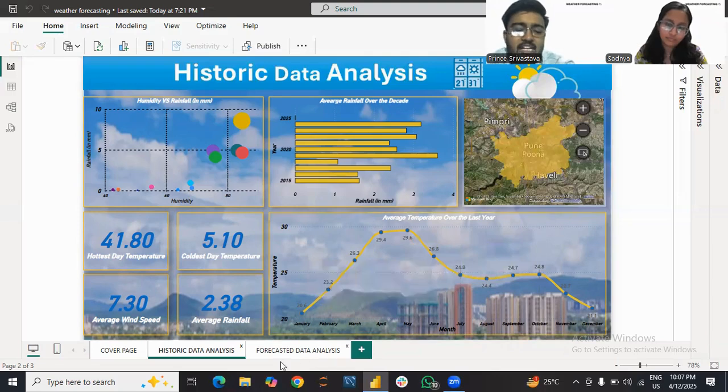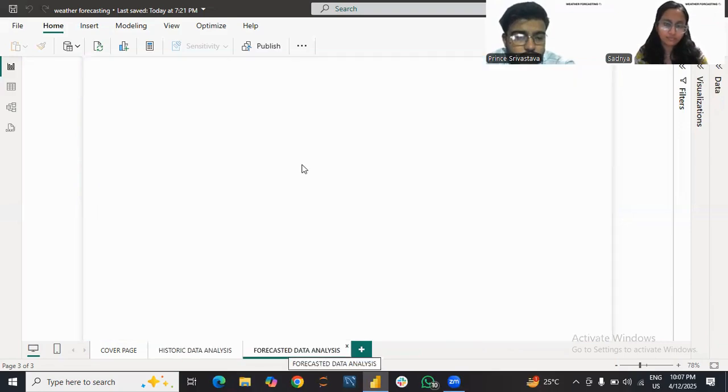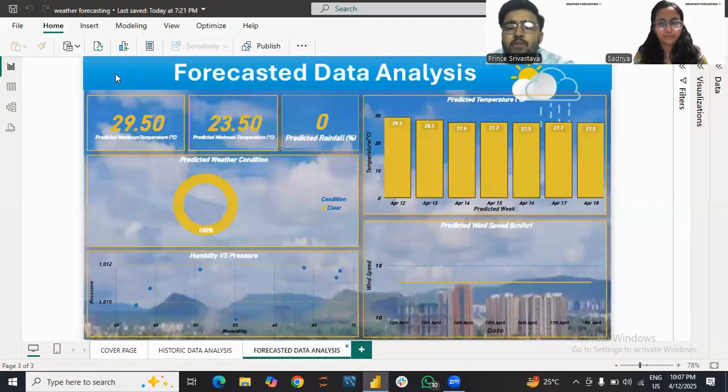And now moving forward to the forecast data analysis dashboard. This dashboard shows us what we can expect in the coming week. The key highlights: the maximum temperature will be around 29.5 degrees Celsius, whereas the minimum temperature will be around 23.5 degrees Celsius. As we can see, the percentage of rainfall is zero. In conclusion, no rain is expected at all, just clear skies as shown in the donut chart.